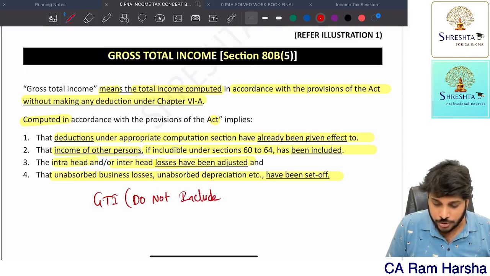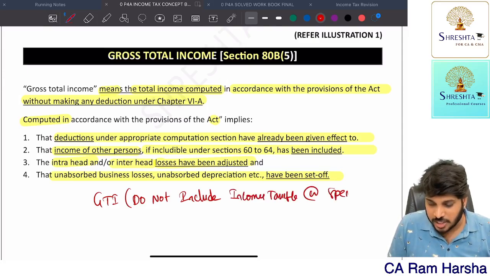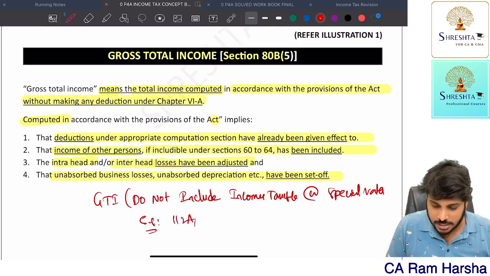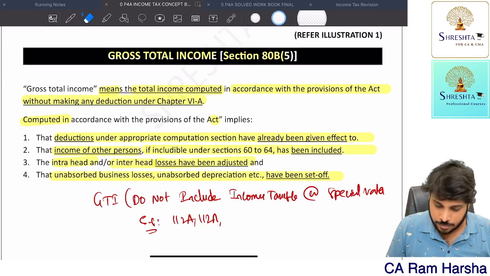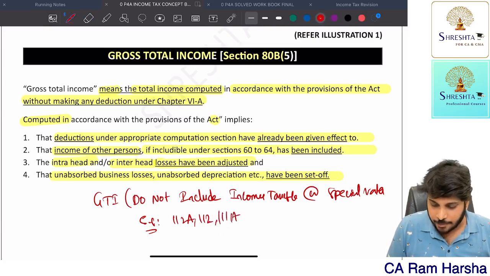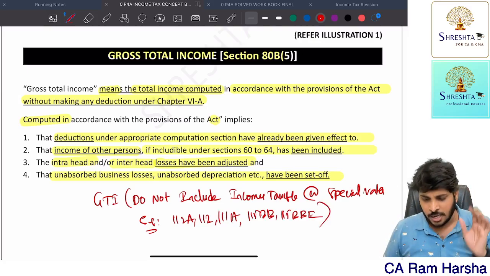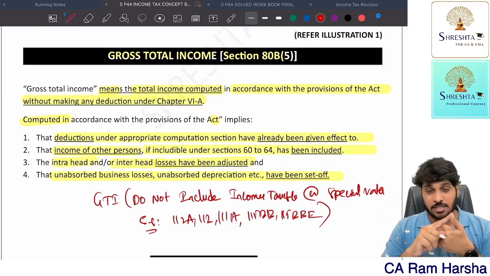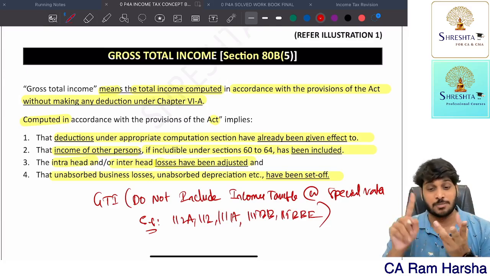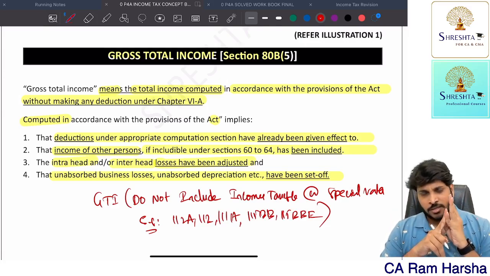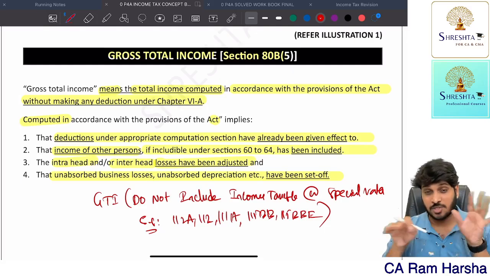Please make a note of this point: gross total income does not include incomes taxable at special rates. Example, I am giving you the full set: 112A, 112, 111A, 115BB, 115BBE. These incomes are not eligible for Chapter 6A deductions. So normal incomes are eligible: salary income, house property, business or profession, short-term capital gain taxable at normal rates, other sources incomes. For all the remaining incomes, we can't claim Chapter 6A deduction at all.